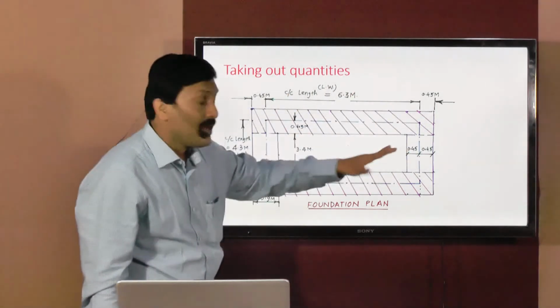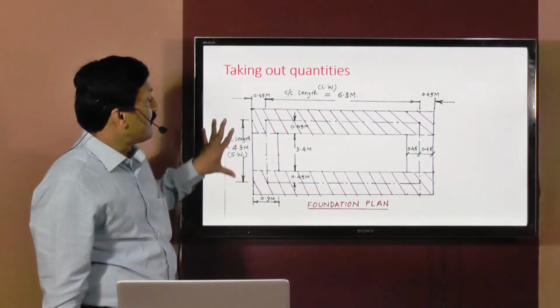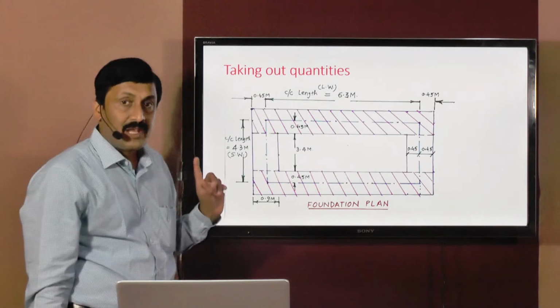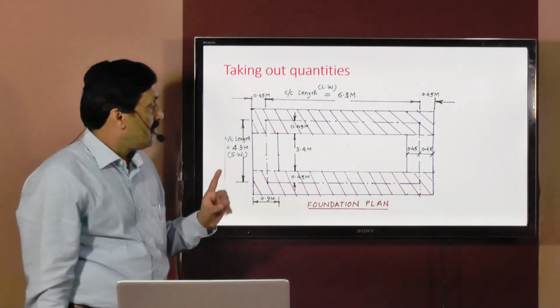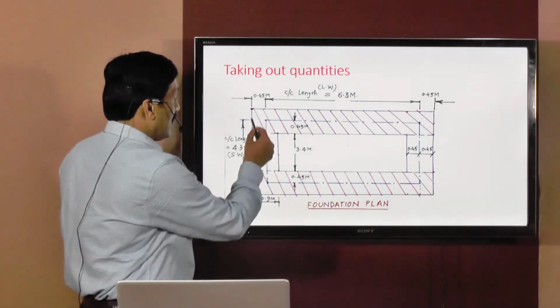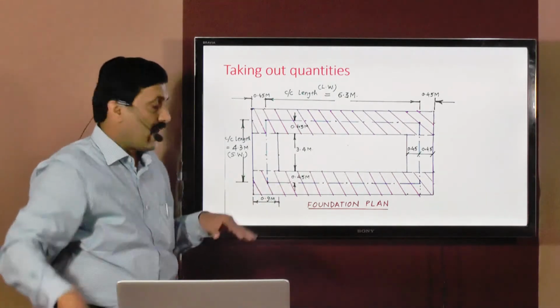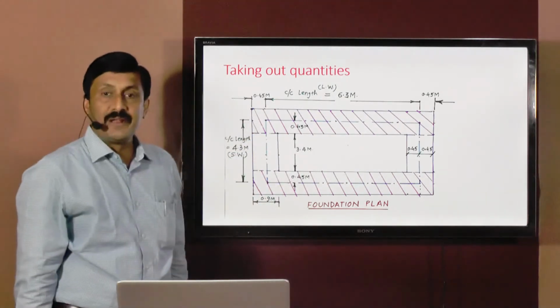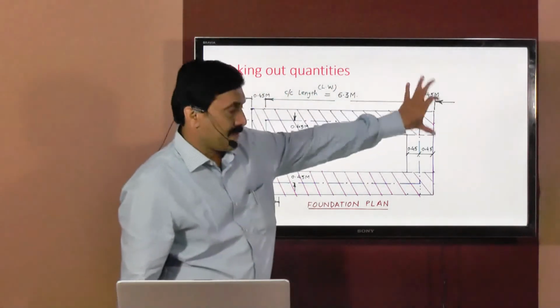Okay, so this is a plan at foundation level. See, walls have been drawn. Actual excavation on site will be done with reference to this plan. Remember this. Once again I am telling you, actual excavation on site will be done with the help of this foundation plan. Outer lines of excavation will be marked with the help of lime powder on the ground, and then after that excavation will be done. Let us consider this particular shaded portion first.